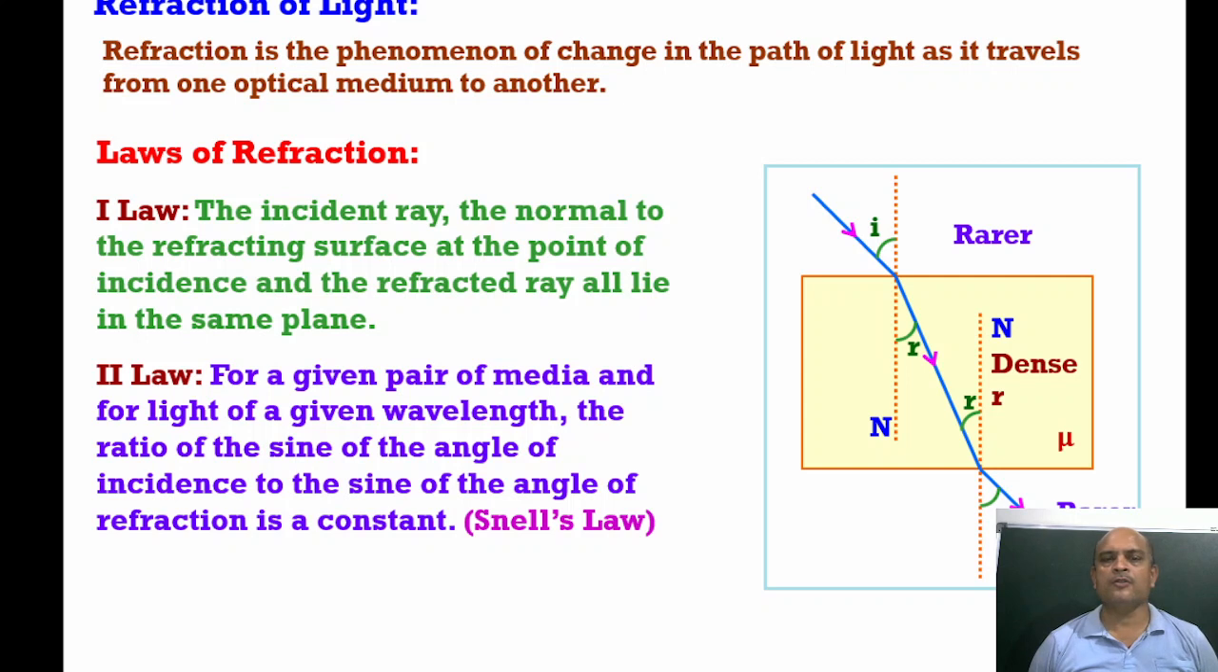The second law is also known as Snell's law. The ratio of sine of angle of incidence to the sine of angle of refraction is always constant for a given pair of media and given wavelength of light. It is also formulated as mu equals sine i upon sine r, where mu is called the refractive index of the medium, i is the angle of incidence and r is the angle of refraction.